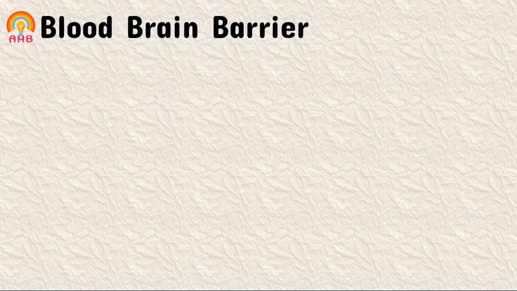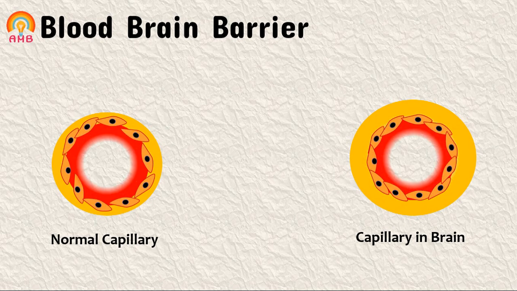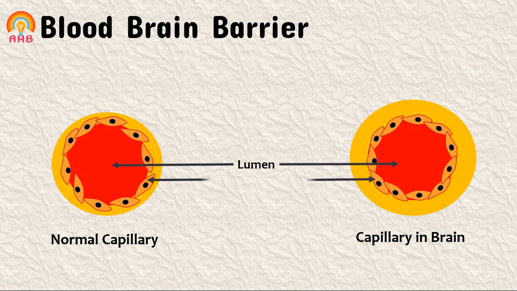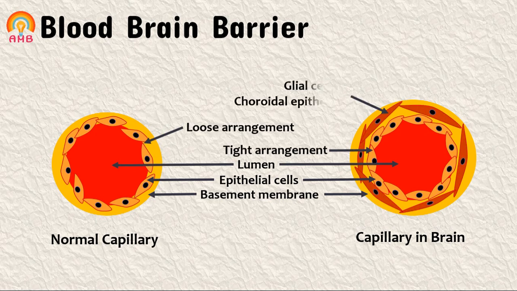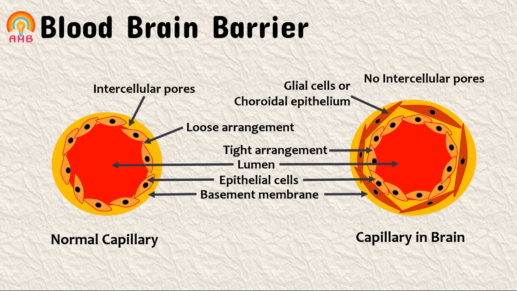Capillaries in the brain have some structural differences from normal capillaries. In these capillaries, endothelial cells are tightly arranged with one another, and these are covered with glial cells or choroidal epithelium. Thus, these capillaries lack the large intercellular spaces or pores which may be present in normal capillaries.